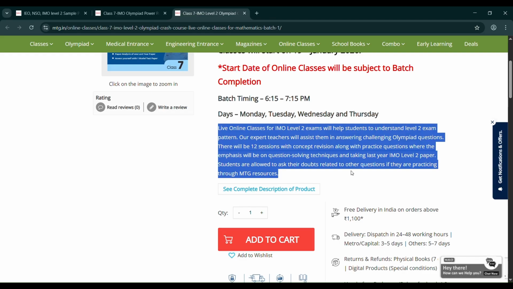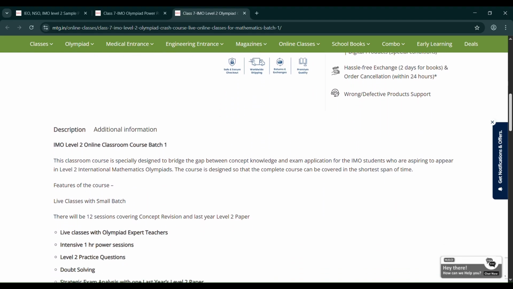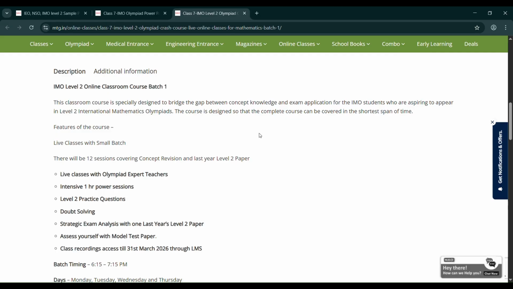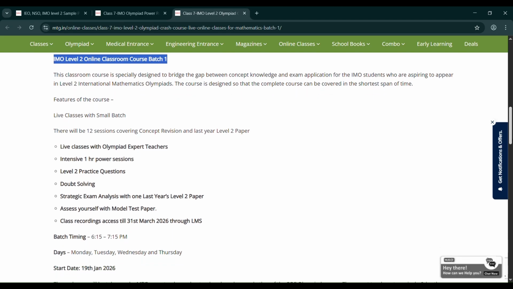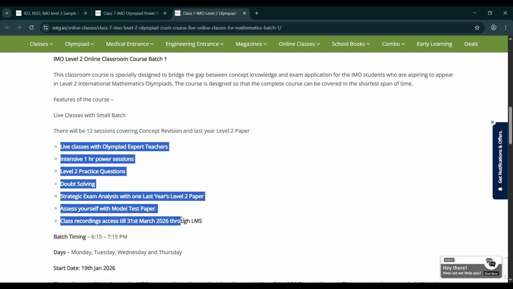There will be 12 sessions with concept revisions along with practice questions, with emphasis on question solving. So Level 2 online class batch 1 will have live classes with Olympiad expert teachers, intensive 1-hour power sessions, level 2 practice questions, doubt solving, strategic exam analysis with 1 year level 2 paper, and access to a model test paper, with class recordings access till 31st March 2026 through LMS.